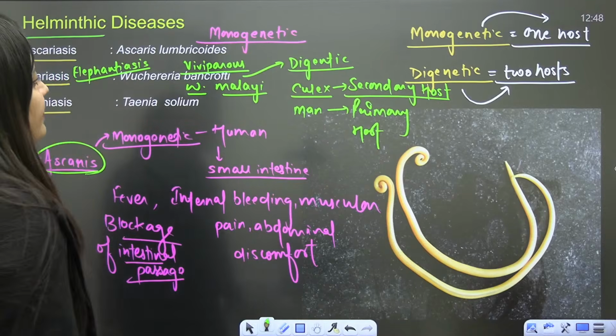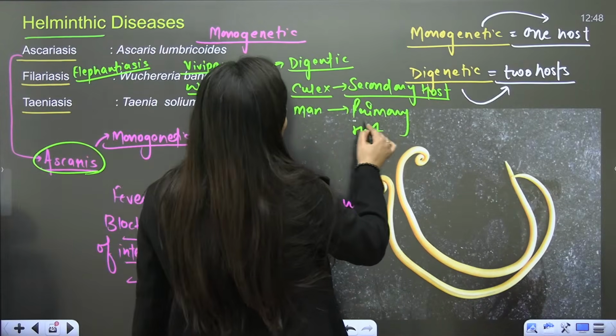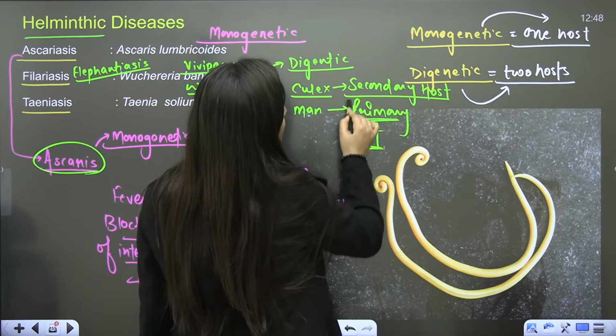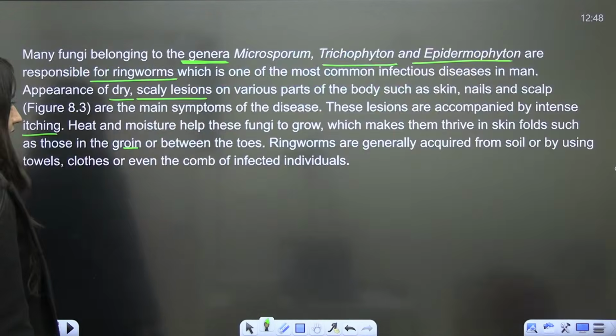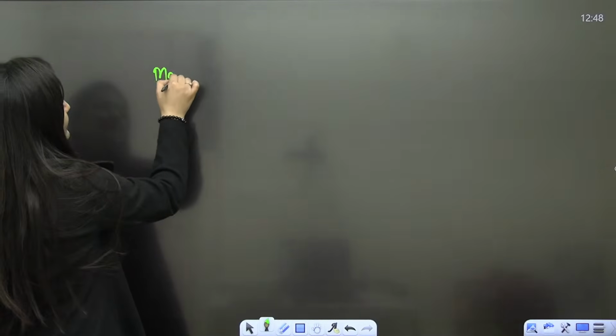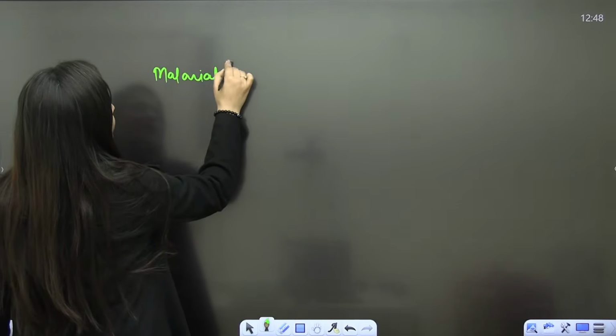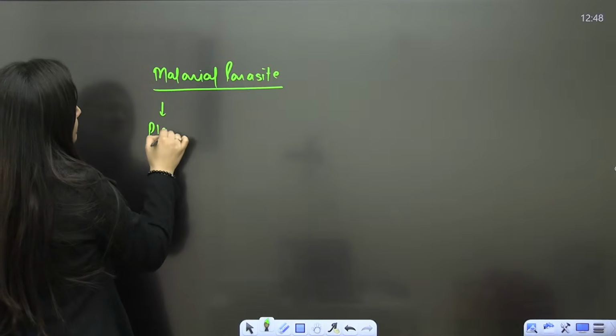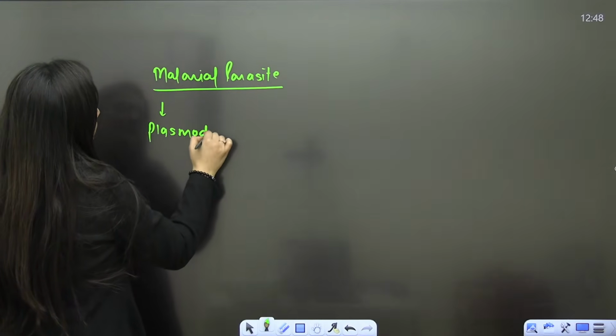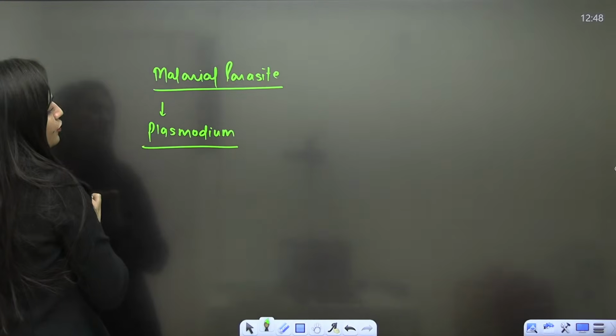But just see, if it is the primary host, the sexual stages of that parasite will be there in the primary host, and in the secondary host, the sexual stages will not be there. Just say for an example, when we talk about malaria, or you can say the malarial parasite. What is the name of the malarial parasite? Plasmodium species it is, right? Plasmodium it is.